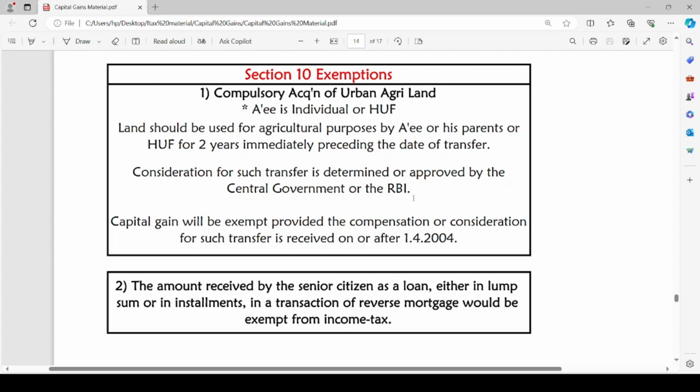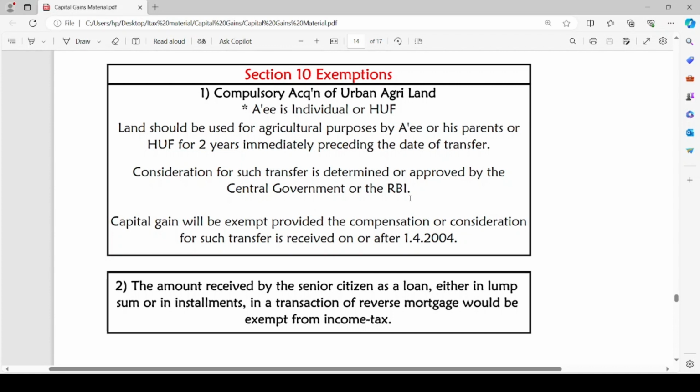The capital gain will be exempt provided the compensation or consideration for such transfer is received on or after 1st April 2004. If the compensation or consideration amount on such transfer is received on or after 1st April 2004, the capital gain will be exempt, subject to the condition that land should be used for agricultural purposes by the assessee or his parents or HUF for 2 years immediately preceding the date of transfer.